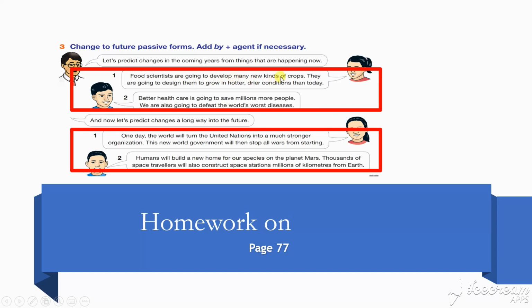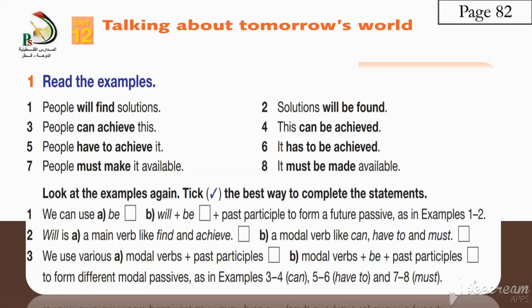Many new kinds of crops. Yes, dear students, start like this: many new kinds of crops are going to be developed by food scientists. See? First of all, mention the verb, and then in the end, you will add by agent. I'm starting the next period, which is page number 82.